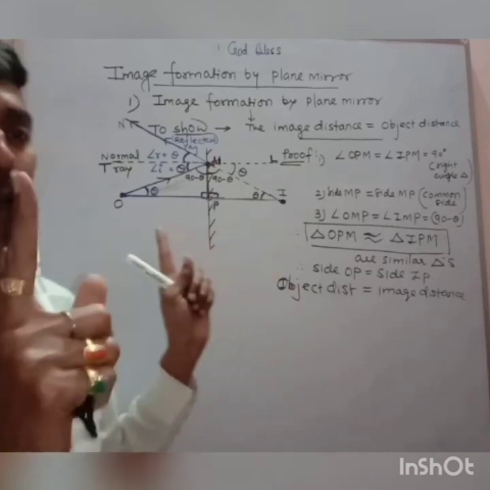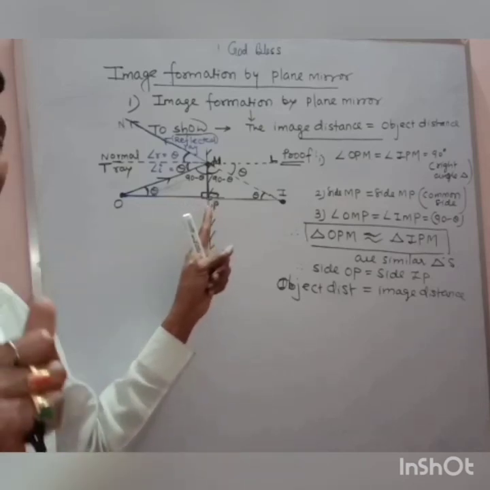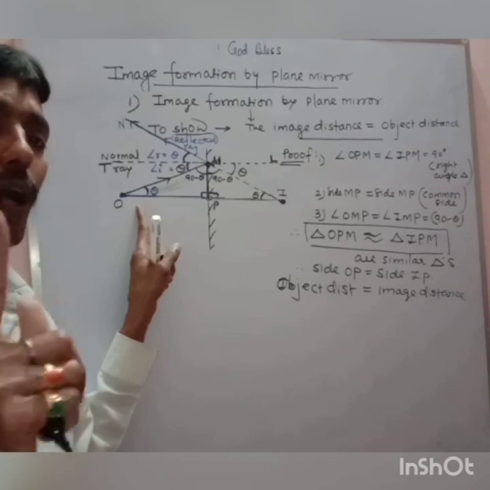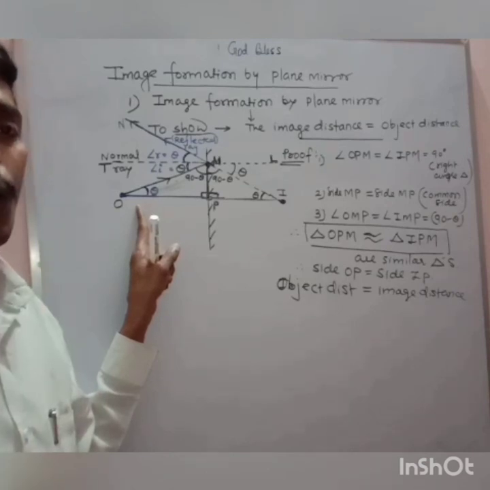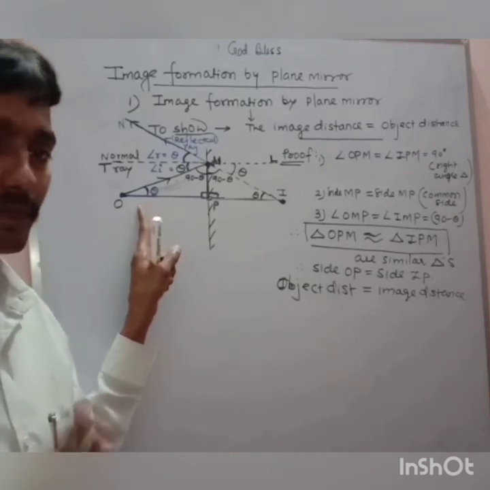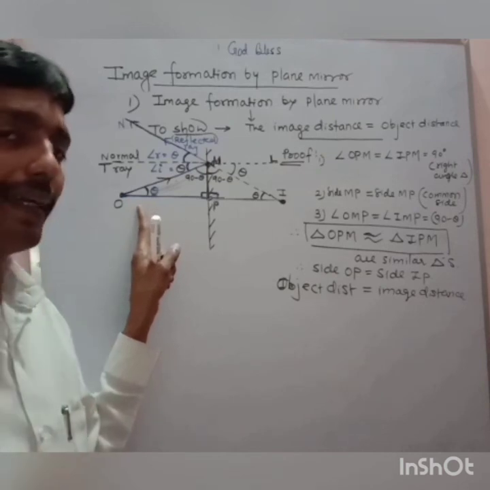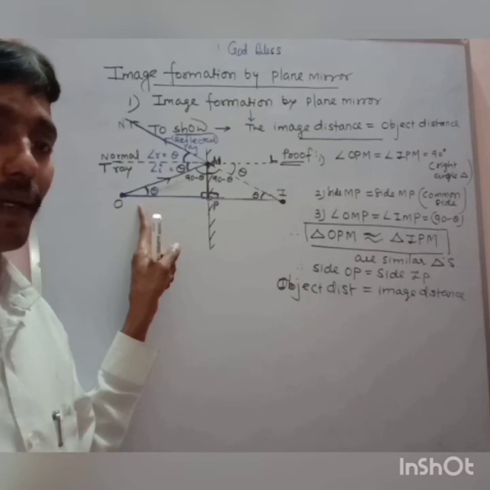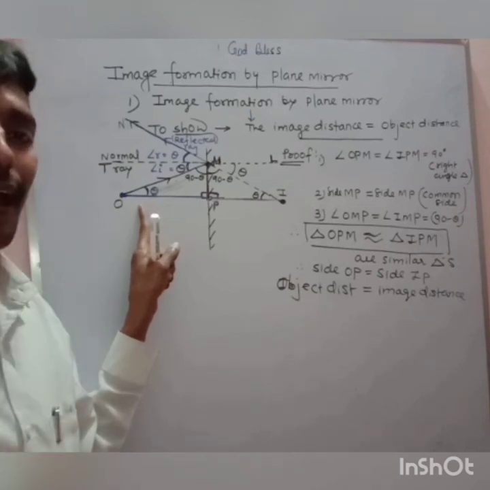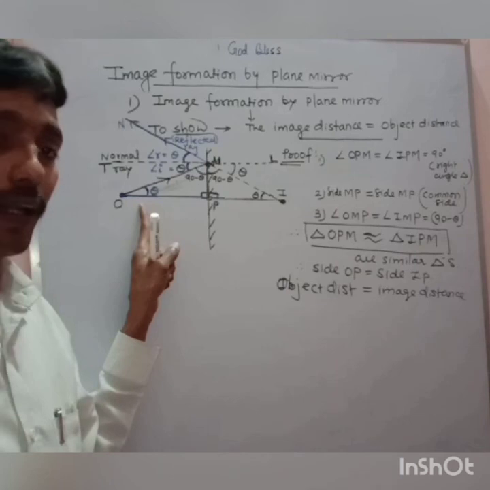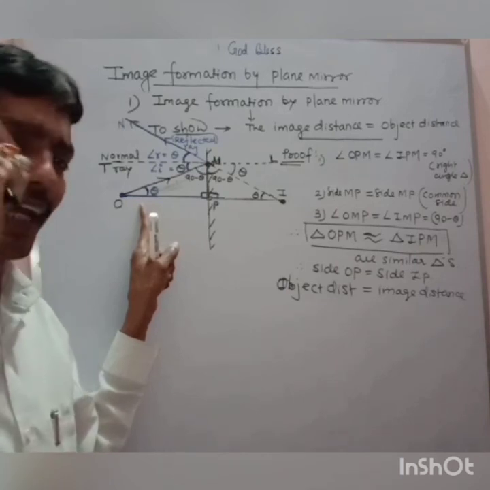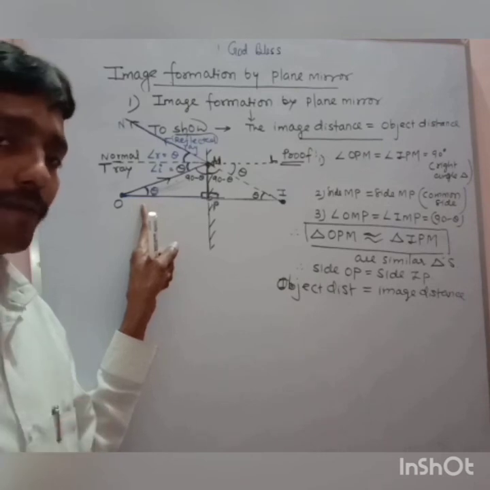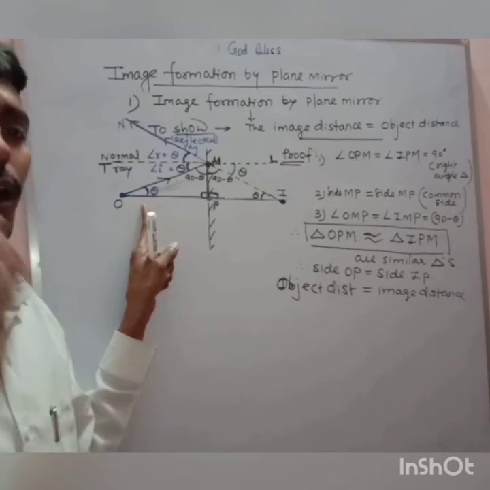The only very important point which I have told you in this topic is, my dear, whenever the object is given, first of all you draw the perpendicular from the object on the plane mirror. I will show you in my next problems where I will draw the image formation by the plane mirror, without making any mistake. Everybody should learn that wherever the object is given in front of the plane mirror, you will draw the perpendicular.